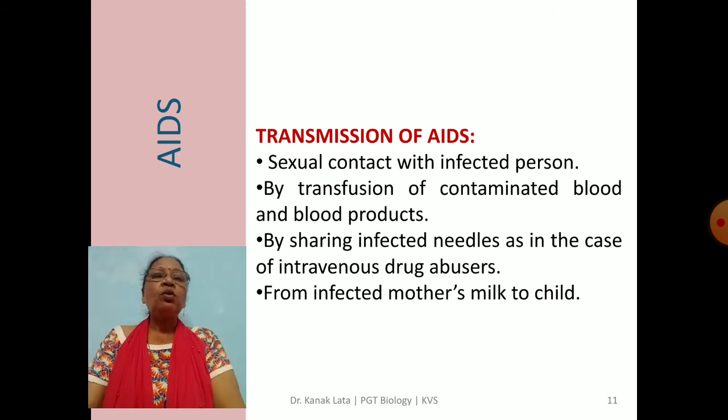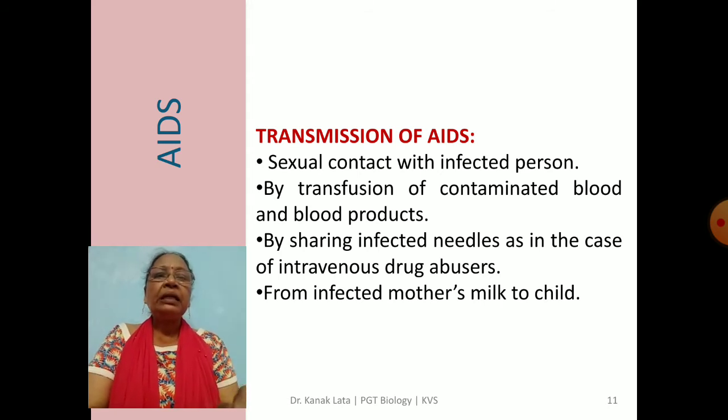What they do? They use one needle for different users. And also from infected mothers to child, through mother's milk. So this is very important, so a pregnant lady should be checked for AIDS.